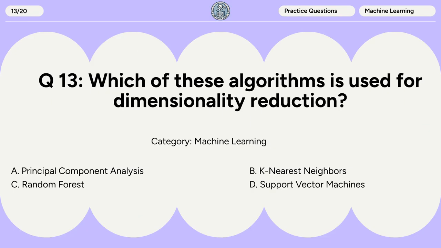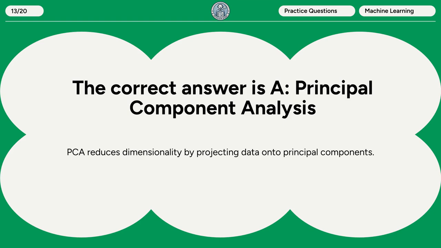Question 13. Which of these algorithms is used for dimensionality reduction? A. Principal component analysis. B. K-nearest neighbors. C. Random forest. D. Support vector machines. The correct answer is A. Principal component analysis. PCA reduces dimensionality by projecting data onto principal components.